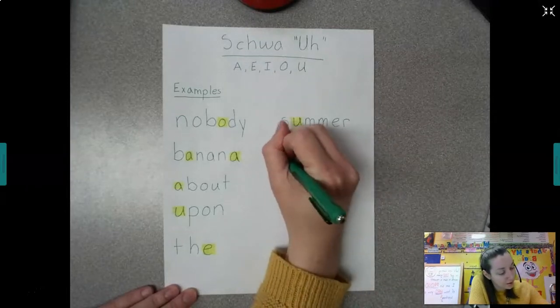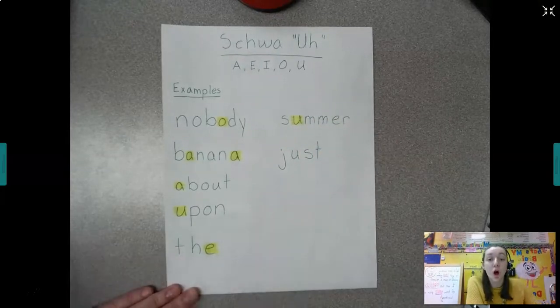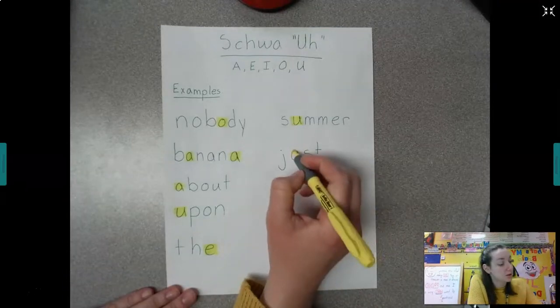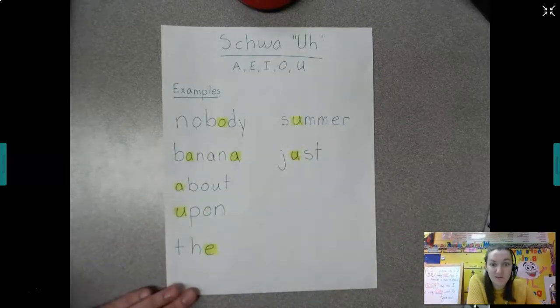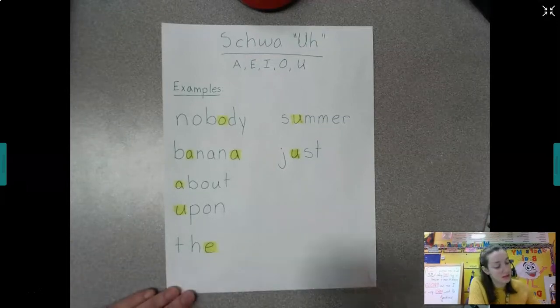Alright, what about this word? Just. Well, there's only one vowel in this, but you can hear it. Just. So say to yourself when you read it, if it sounds like you're kind of like a caveman, it's that schwa sound, right? Let's just do a couple more and then be done.